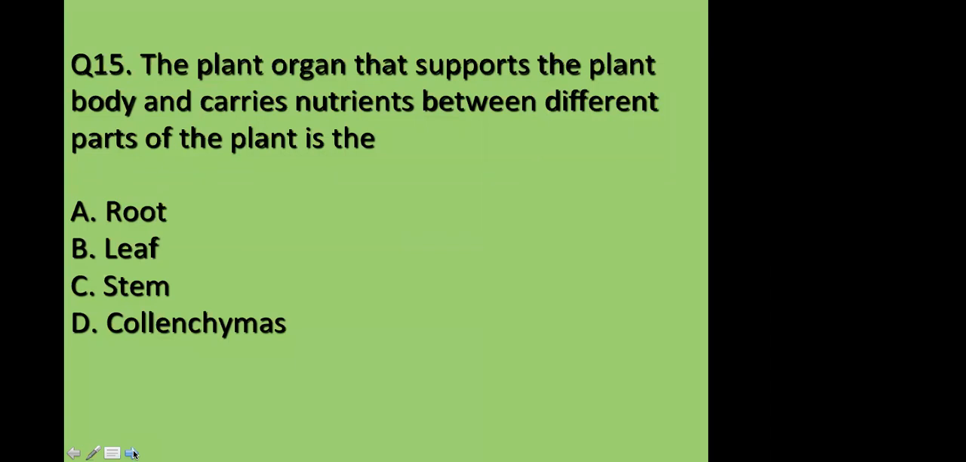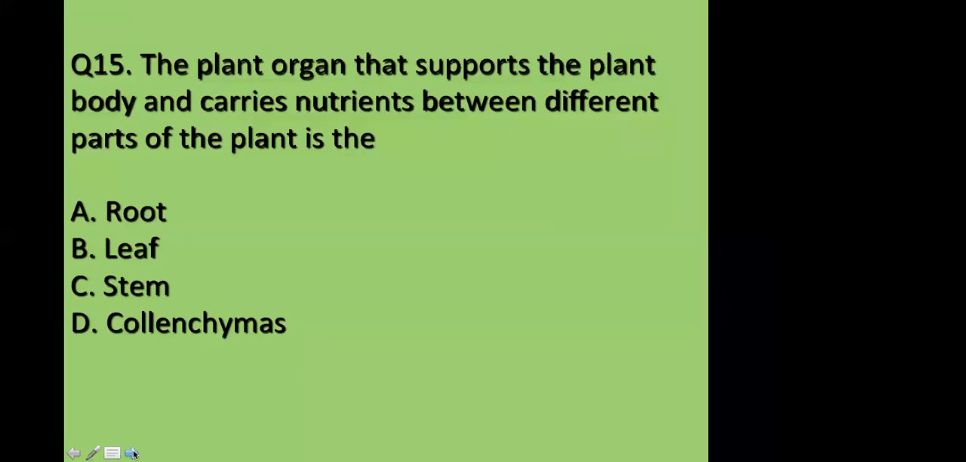Why not root? Because the root is not the strongest part of the plant. The stem bears all the other parts. Yes, stem bears the branches, stem bears the leaves, it bears the flowers and the fruits.